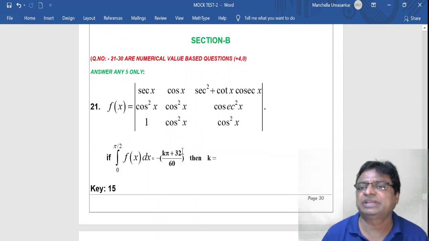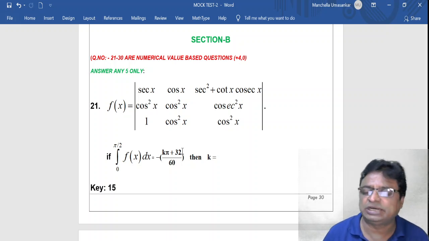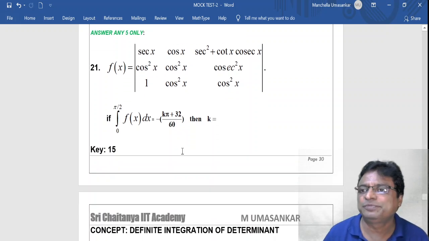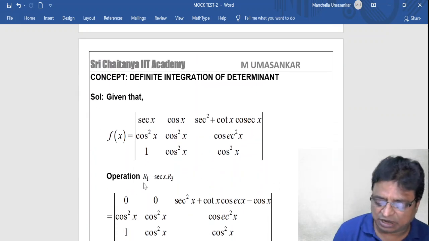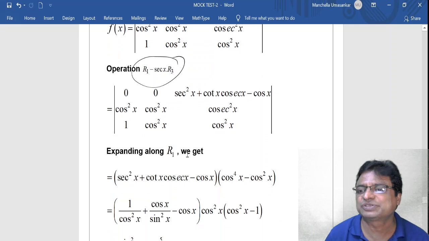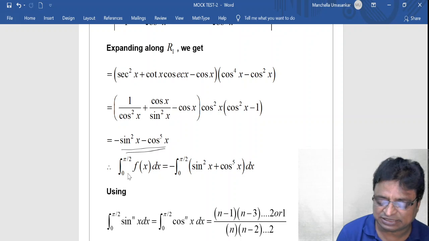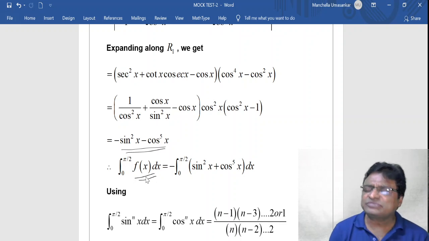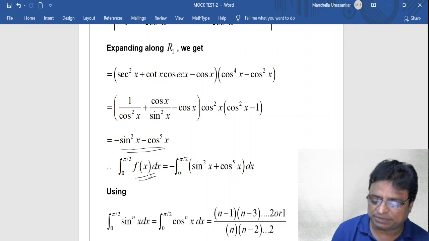Now coming to the next section B, numerical value questions. Of course, it appears like a determinant problem, but what to do? By applying the simple row transformation R1 minus secant x into R3, automatically you will get more zeros, and after expansion you will get two different trigonometric functions in sin and cos. Now apply your favorite formula. You can apply the Wallis formula for the integration from 0 to pi by 2, not Euler's formula, the Wallis formula.